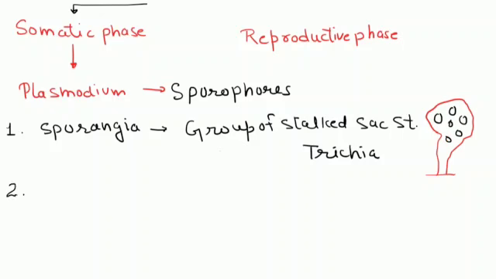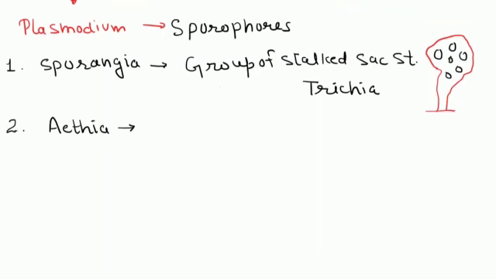The second type of fruiting body is Aethalia. In this fruiting body, plasmodium converts into a group of stalked sac-like structures, but the sporangia are not separated from each other. They are enclosed in a membrane, and that membrane is called the peridium. It means these are sporangia and they are covered in a membrane. They share a common hypothallus.